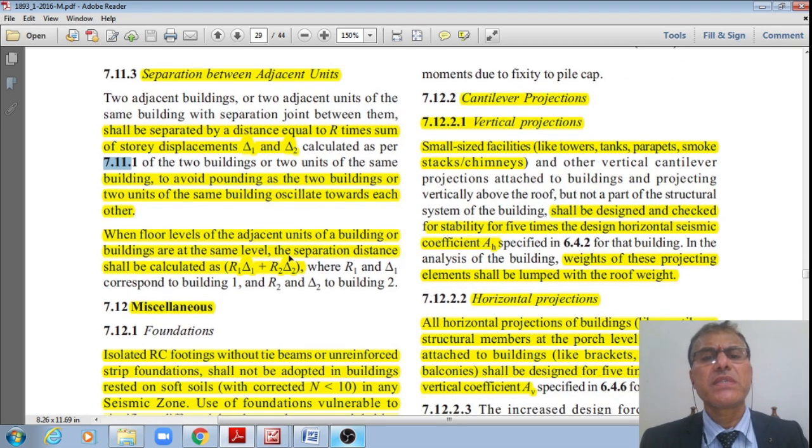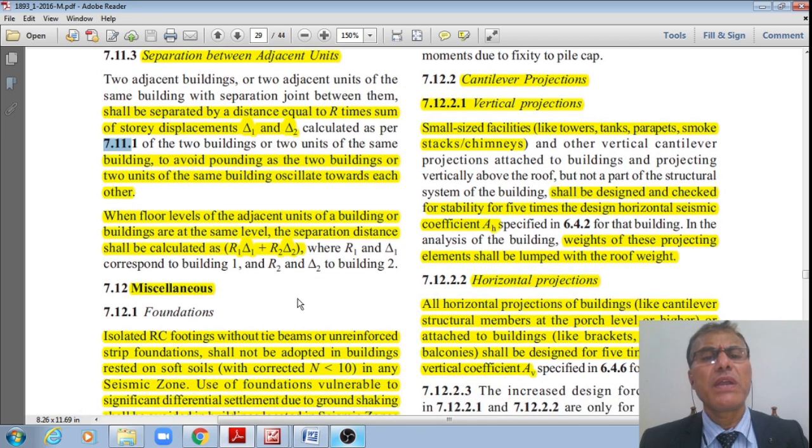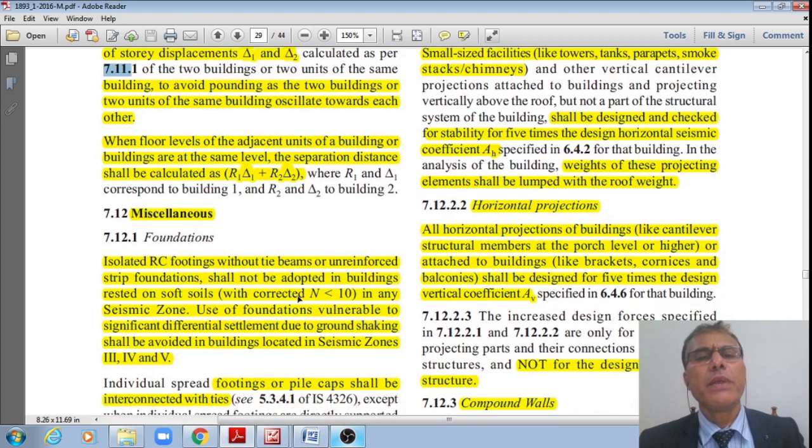When floor levels of the adjacent units of the buildings are at the same level, the separation distance shall be calculated as R1 delta 1 plus R2 delta 2, where R1 and delta 1 correspond to building 1, and R2 and delta 2 correspond to building 2.